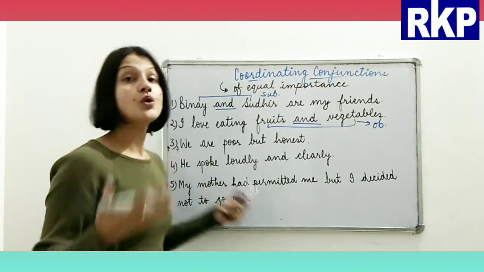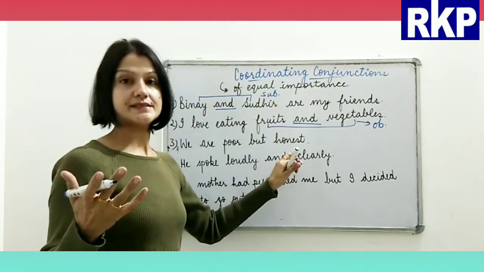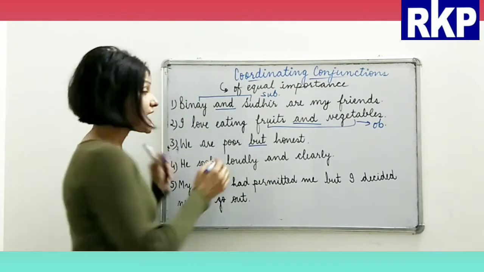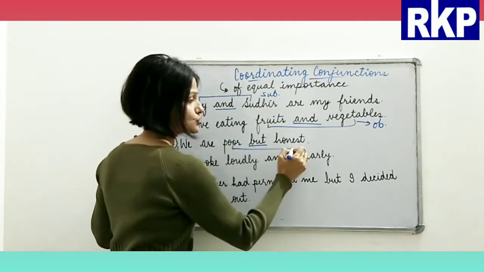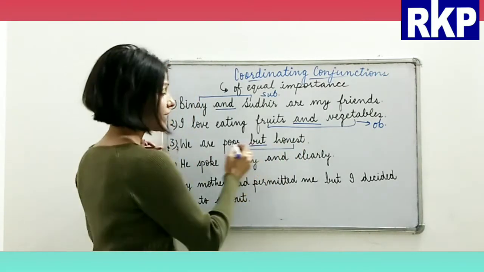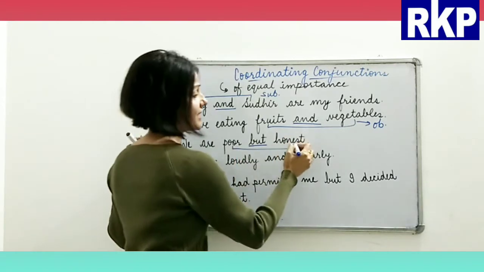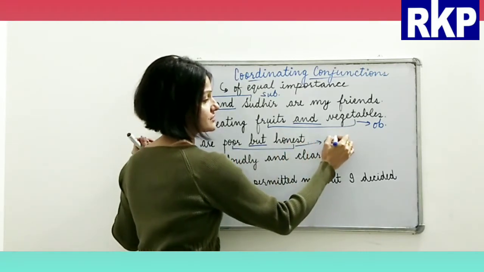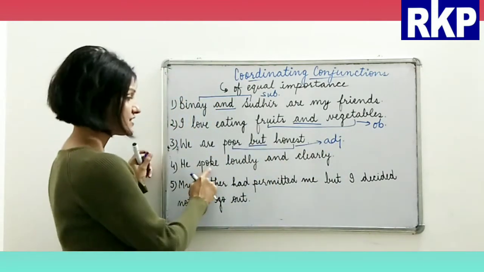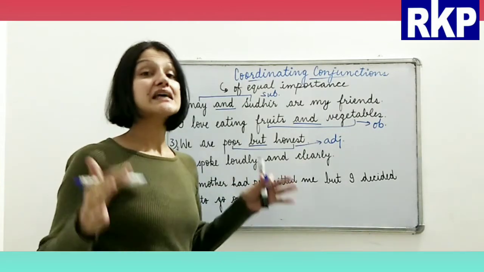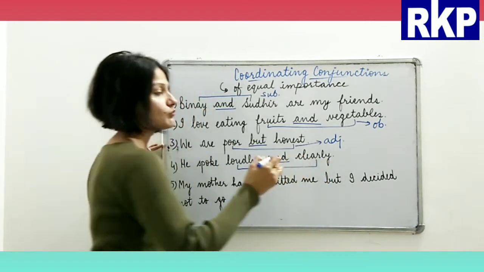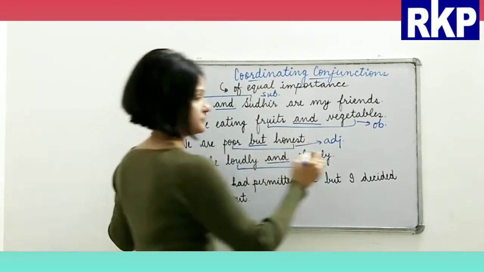We are poor but honest, right? Here if you see, this is our conjunction, alright? And these two words, what are these? These are adjectives. So here both the words are adjectives and the conjunction is joining them, right? He spoke loudly and clearly. Now again and, both the words are adverbs, right?